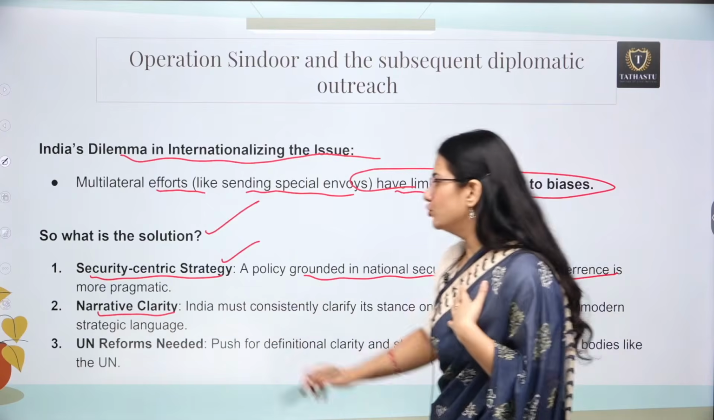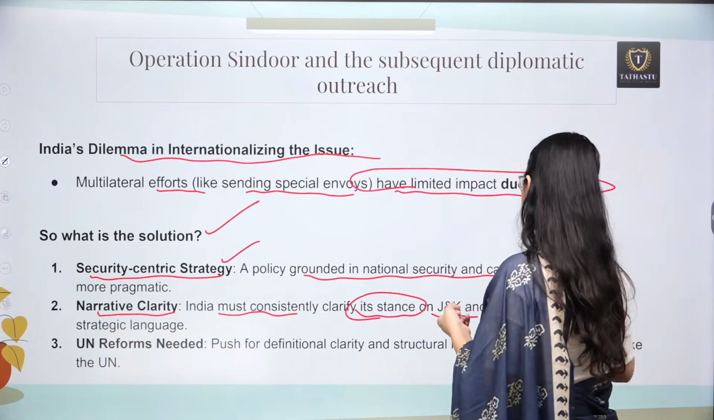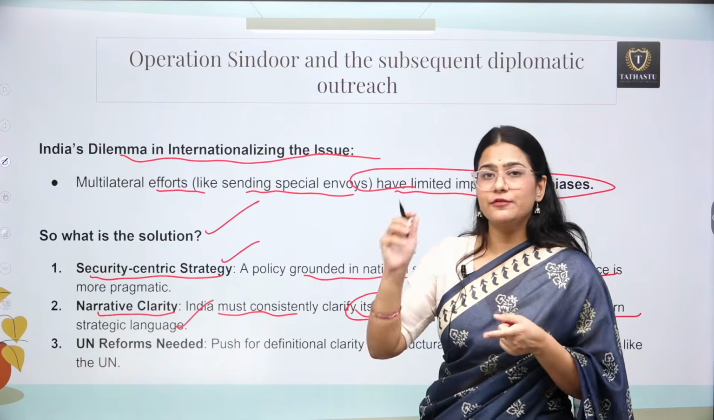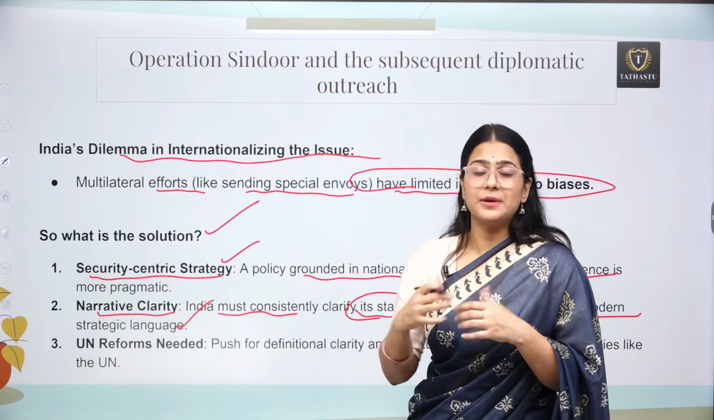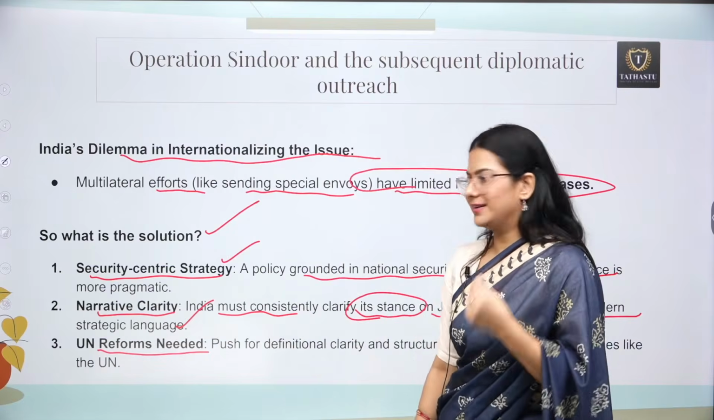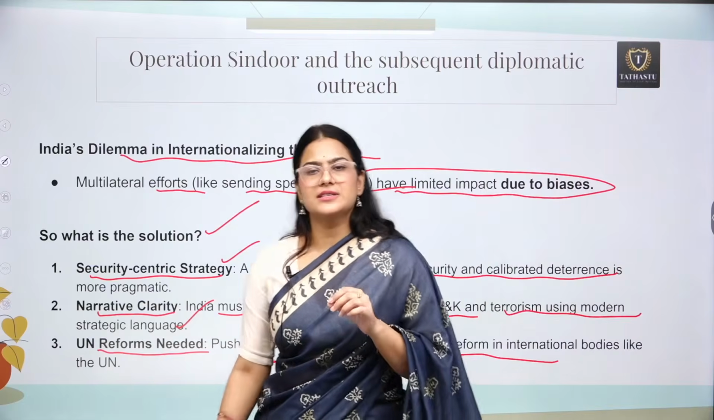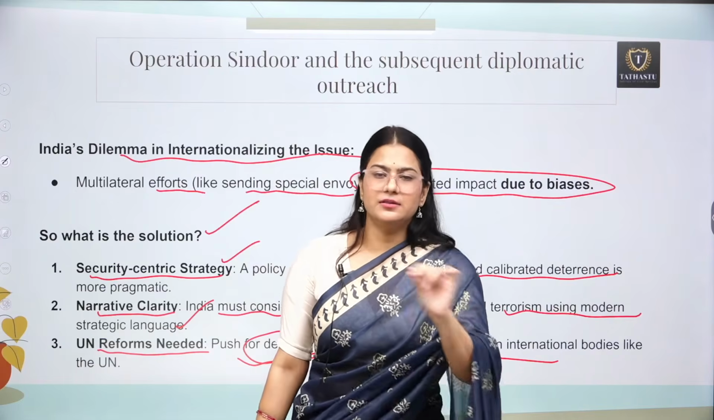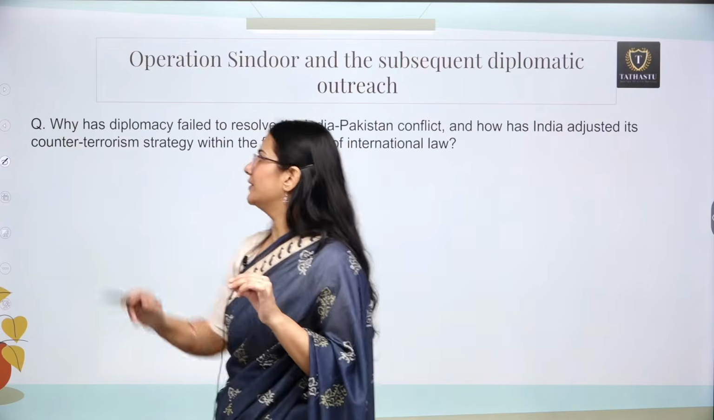Other than that, we need to have narrative clarity. India must consistently clarify its stance on Jammu and Kashmir and terrorism using modern strategic language at the international level. We need to repeat it again and again so that it can become internationalized, it can become popular, and people can actually listen to our voice. Other than that, we need reforms in the United Nations. We need to push on the definition of terrorism in general, because terrorism is not only a problem of India, it is a problem of the whole world. The whole world is being affected by it. So we need to have a definition of terrorism, right?